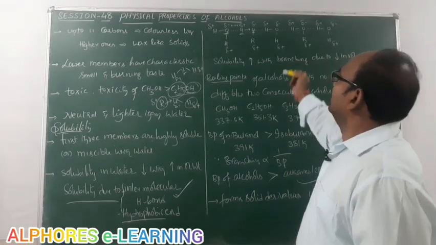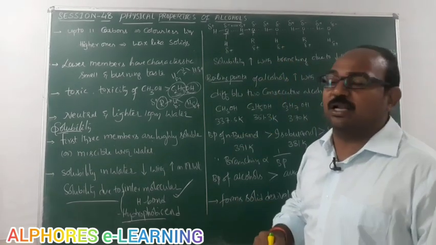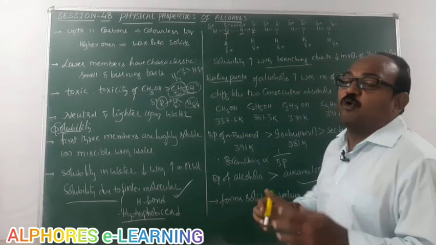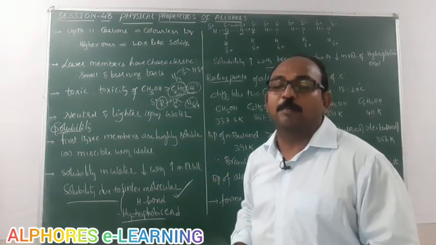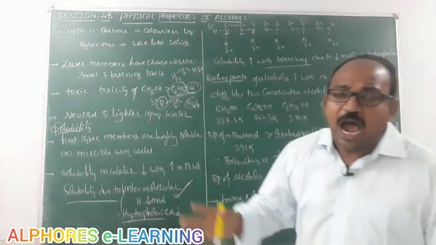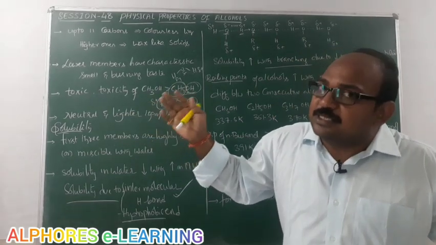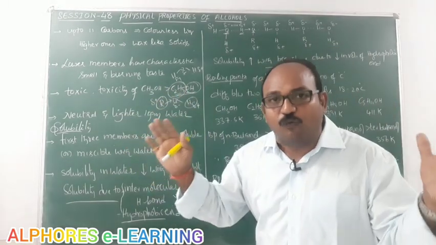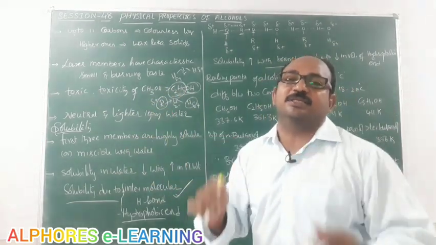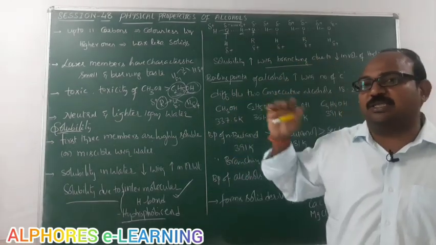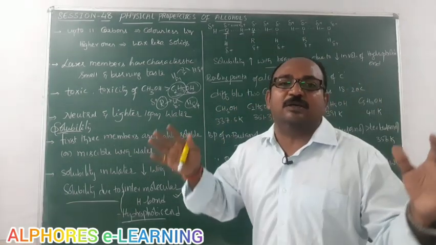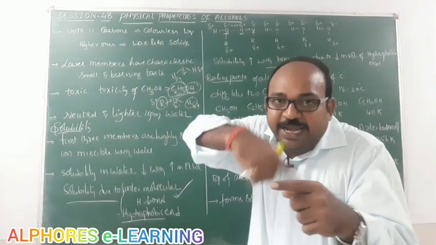Now, the solubility of alcohols increases with branching. With more and more branching, the hydrophobic end size or volume gradually decreases, meaning the radius decreases.